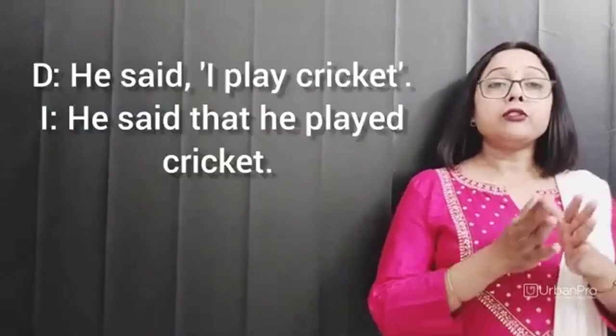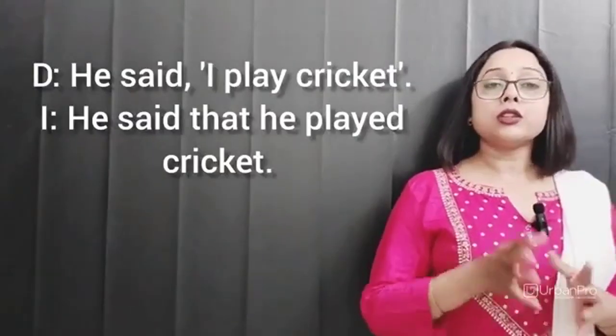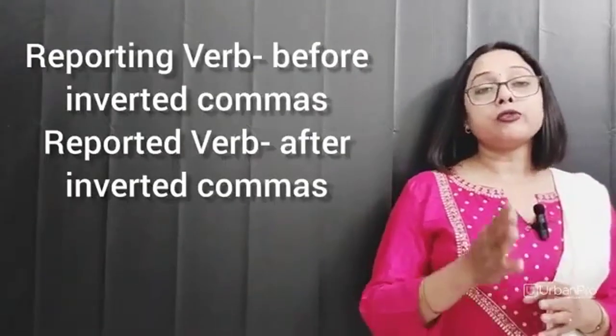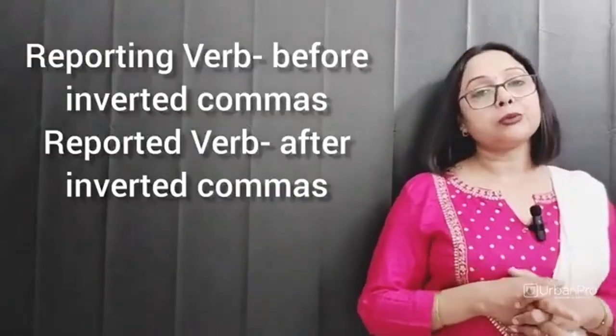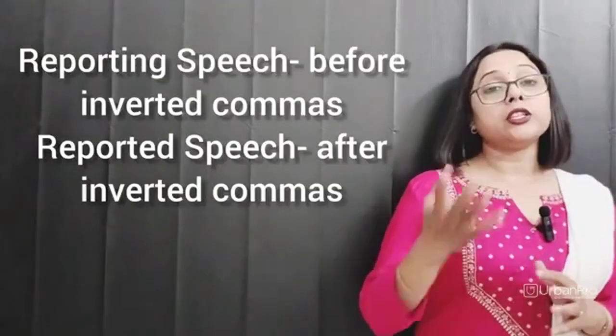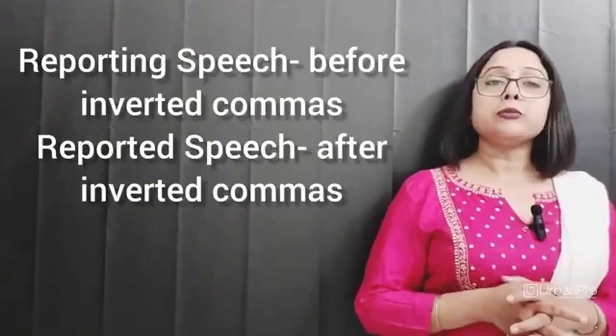Besides these changes, you can very clearly observe that there is more than one verb used in the sentences. One is used before inverted comma, that is reporting verb, and one is used after inverted comma, that is called reported verb. There are also two different types of speeches. One is used before inverted comma, that is reporting speech, and one is used after inverted comma, that is reported speech. This I am telling you in the very beginning because it is very important to understand what is reporting verb, reported verb, and what is reporting speech and reported speech, so as to avoid any sort of confusion further.